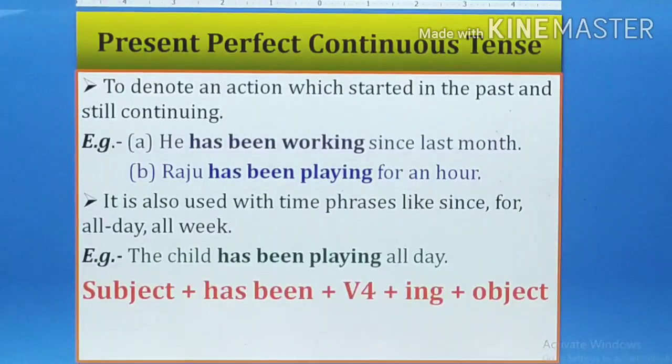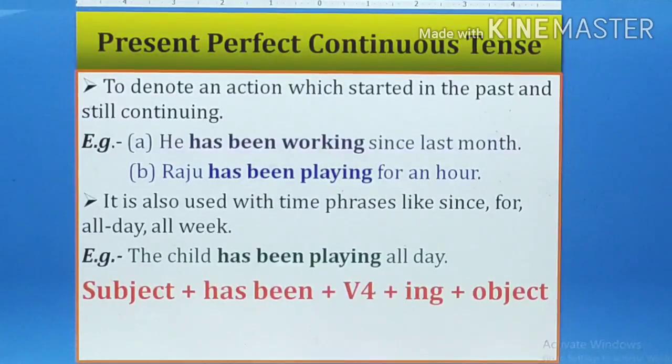For example, your father has been working in an office for 2 years or for 10 years, or I have been brushing my teeth since 7 o'clock. The action was started before, but it is continuing till now, the action is not completed. That is the present perfect continuous tense.